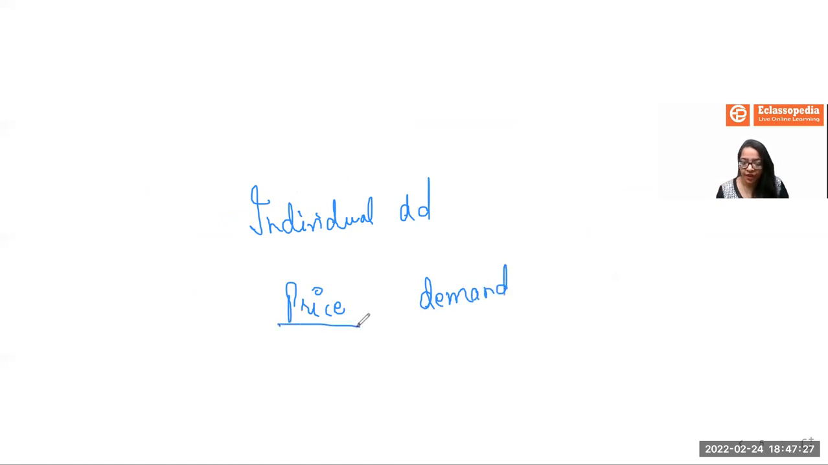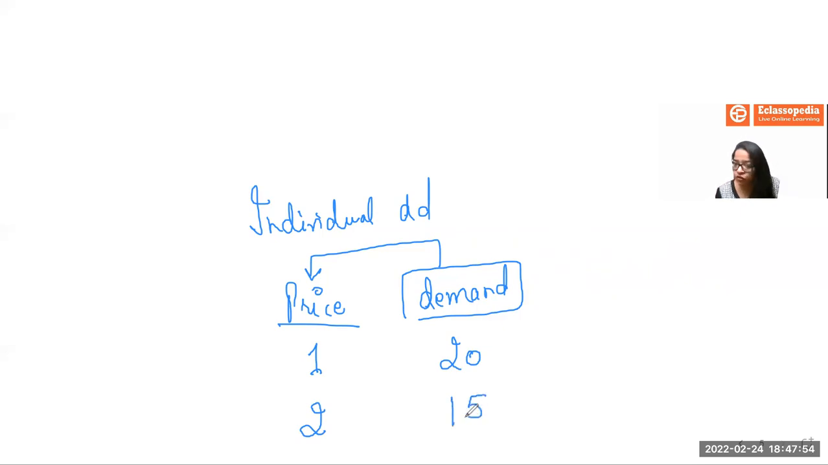Now, when it comes to the price, we know that your demand for a particular product depends upon the price that a person is actually asking for. Let's say when the price of the chocolate was 1, the person was demanding 20 chocolates. If I increase the price from 1 to 2, the demand has reduced to, let's say, 15 units of chocolates. If you see, there is a reverse relationship between the demand and the price of the product.